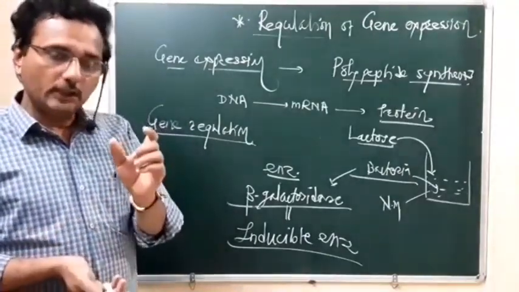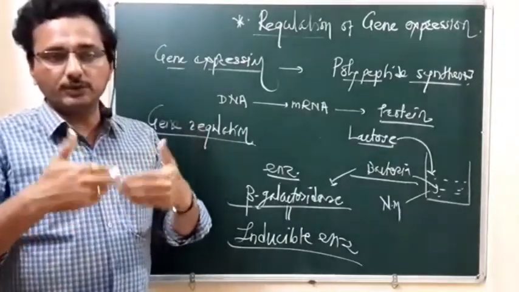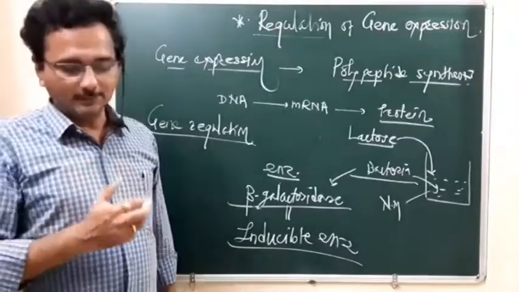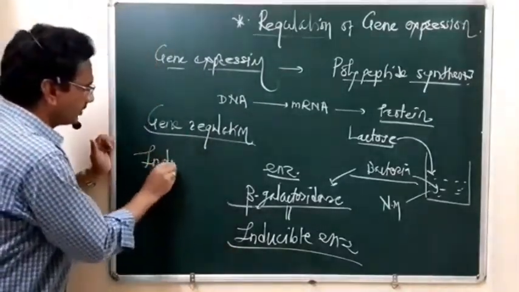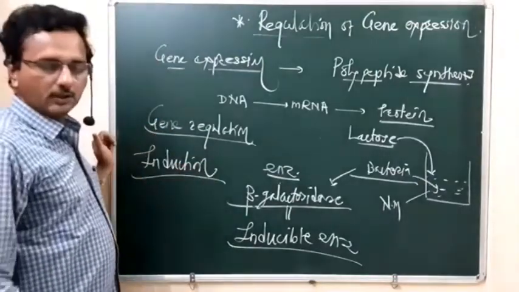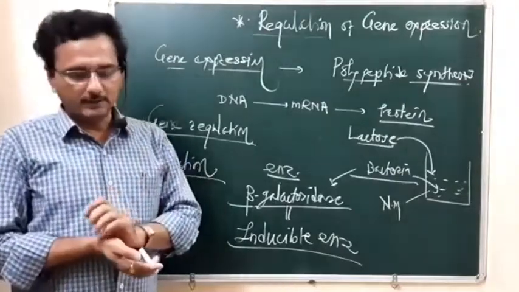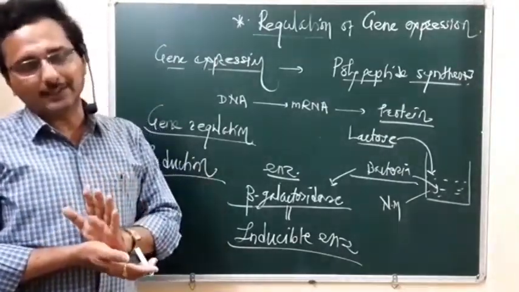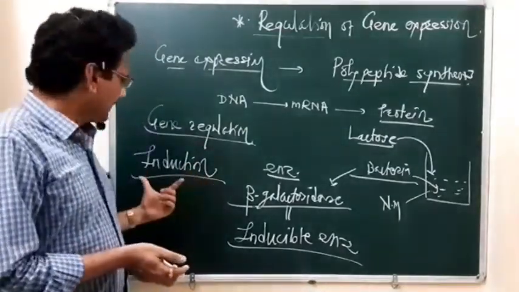So that gene receives a signal to switch on, and that type of signal is called the induction. So this set of genes switches on in the presence of the inducer in the outermost nutrient medium. It is called the induction.